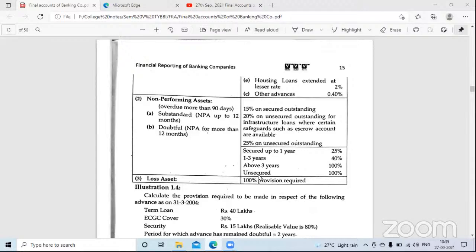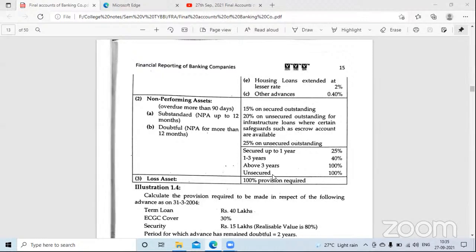100% provision is shown in the books of accounts. The bank will not expect, the bank has no hope to receive any amount of money from that particular loan which is unsecured and has been converted into doubtful. Are you getting my point? I'm trying my best, my dear students, to explain clearly because sums will come from this. So is it clear?